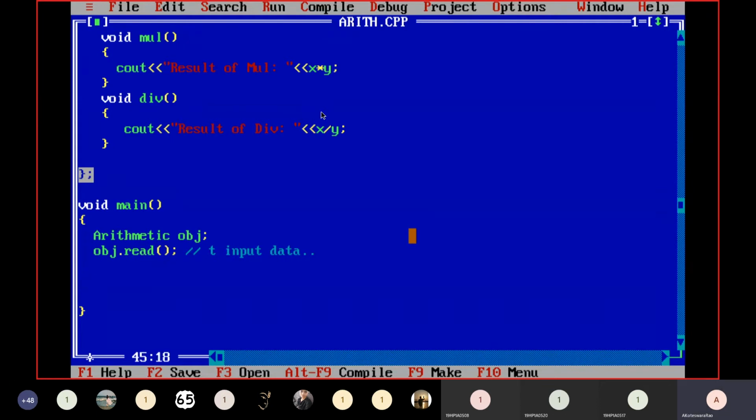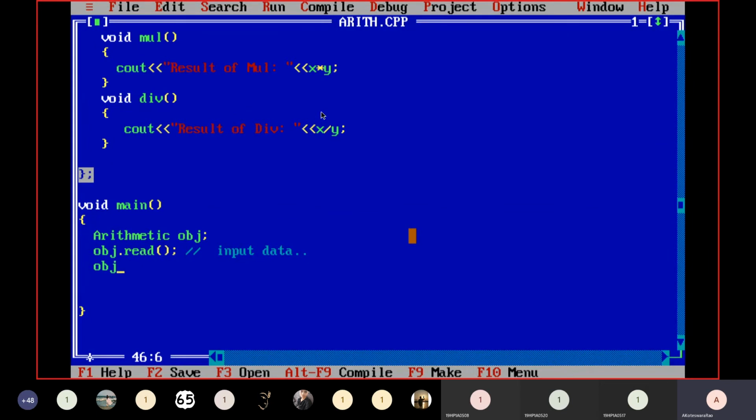You should not call this function after addition, subtraction, multiplication and division. That is not the correct approach. So first, the input activity, so I'm calling the read function using an object obj.